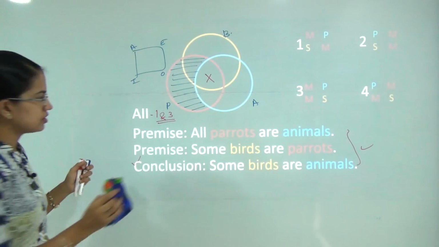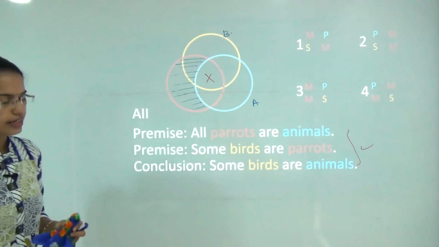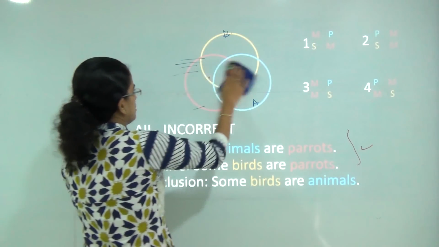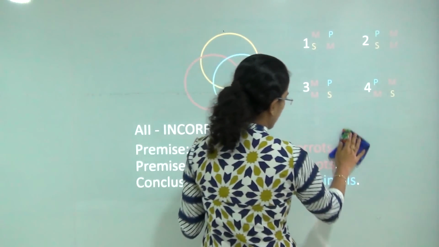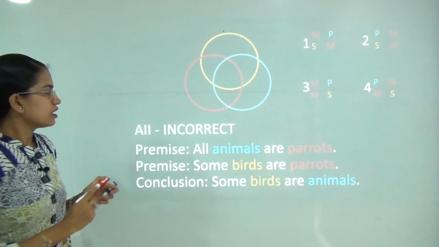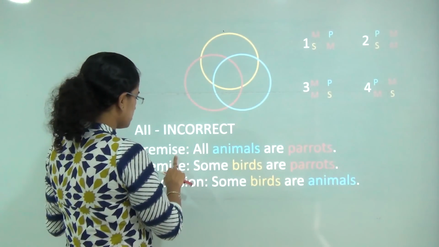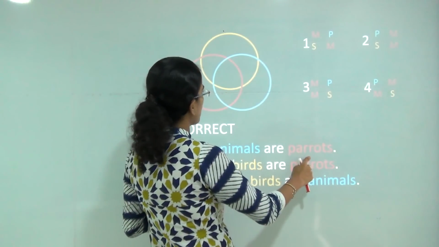Now let's refer to another case which is incorrect. Now in this proposition, again, it's an AII proposition. So you have all, some and some here. I am trying to solve these propositions. So I have first premise, all animals are parrots.